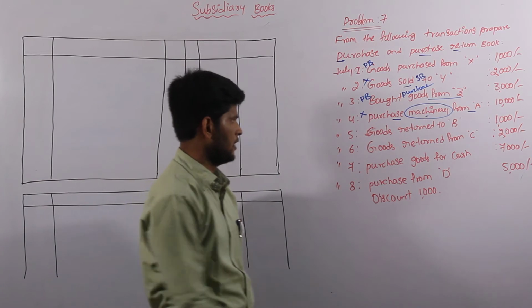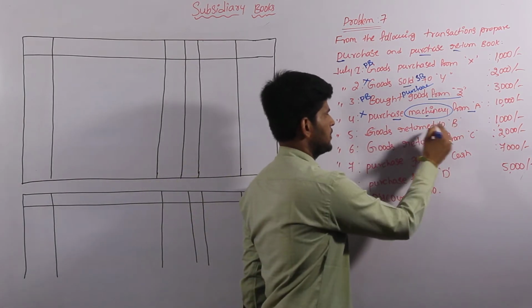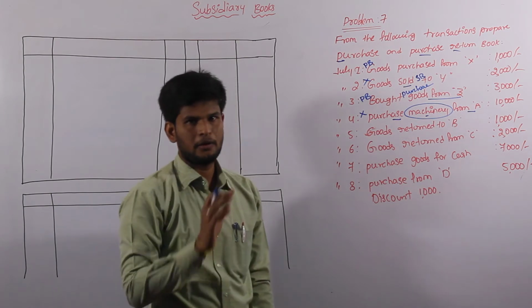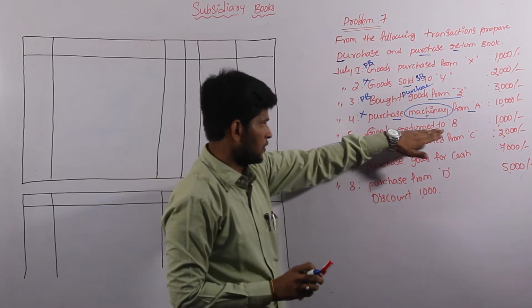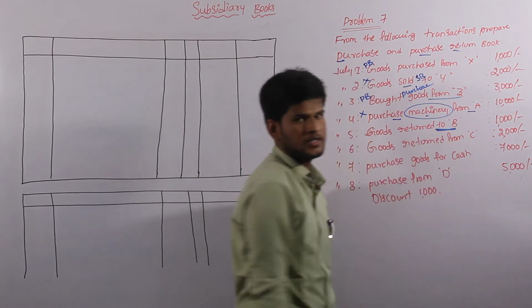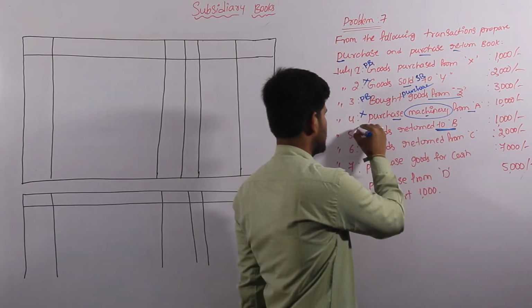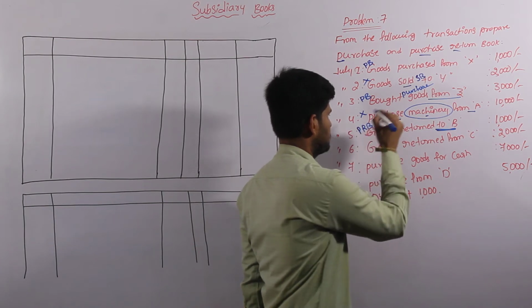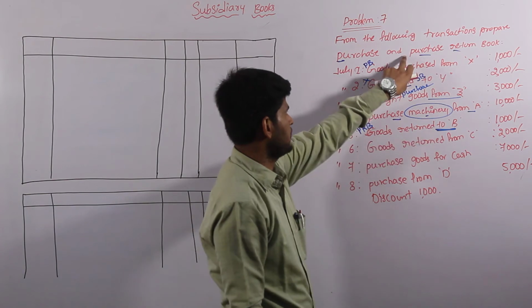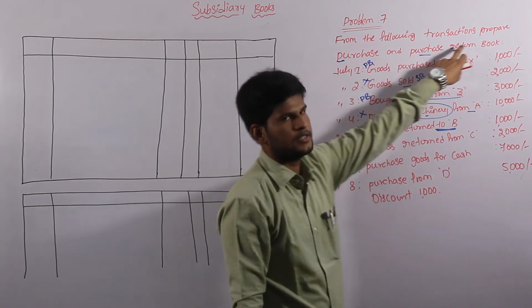And come to the fifth one, goods returned to B. Already we have learned about returned goods in our previous sessions. If the goods returned to is clearly mentioned, it will be called a purchase return book. Means it is a purchase return transaction. Here we are considering it because the problem is asking to prepare the purchase return book also.